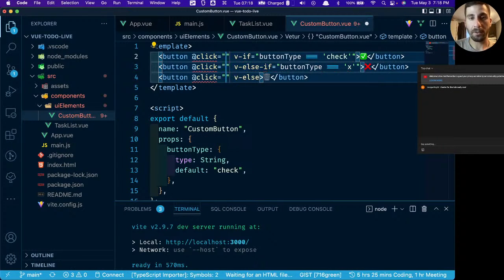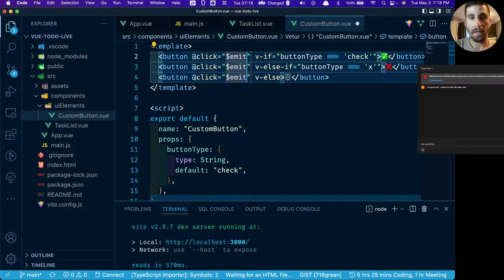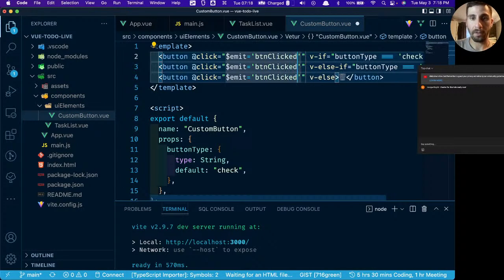we'll say on click, we want to say emit, and we don't have to use the this because we're in the template. We can just say emit equals button clicked.